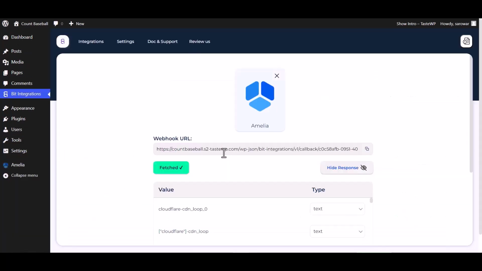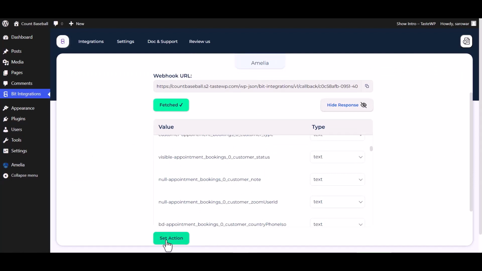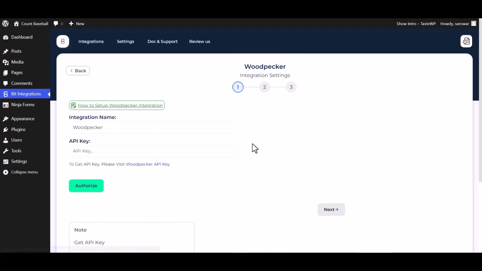Go to the Integrations dashboard. Data fetched successfully. Set action. Search and select Action Woodpecker. Give here an API key, so please visit the Woodpecker API key.